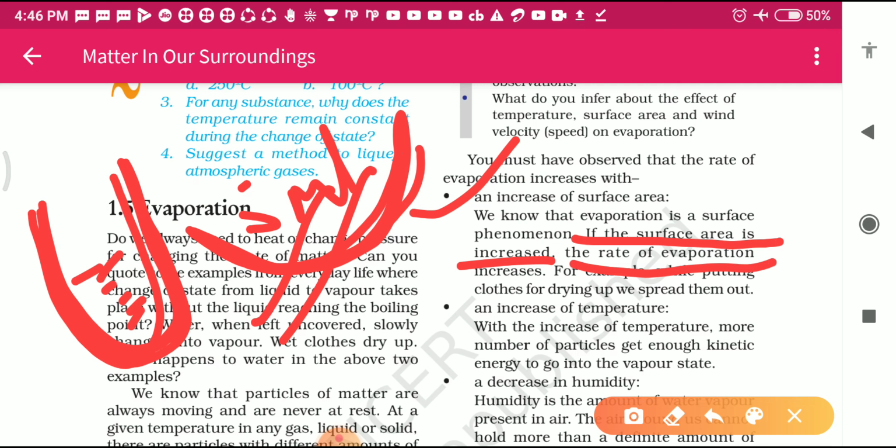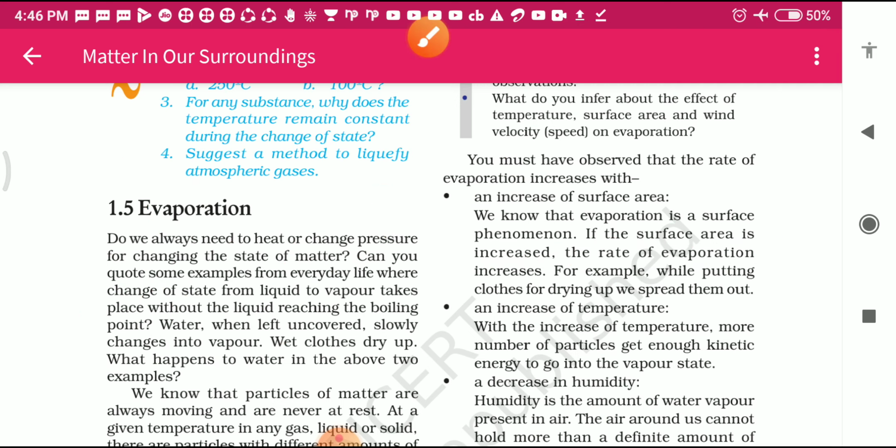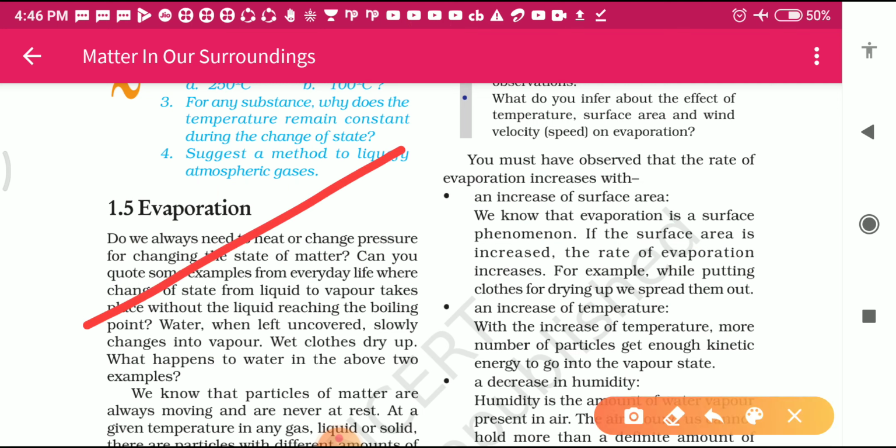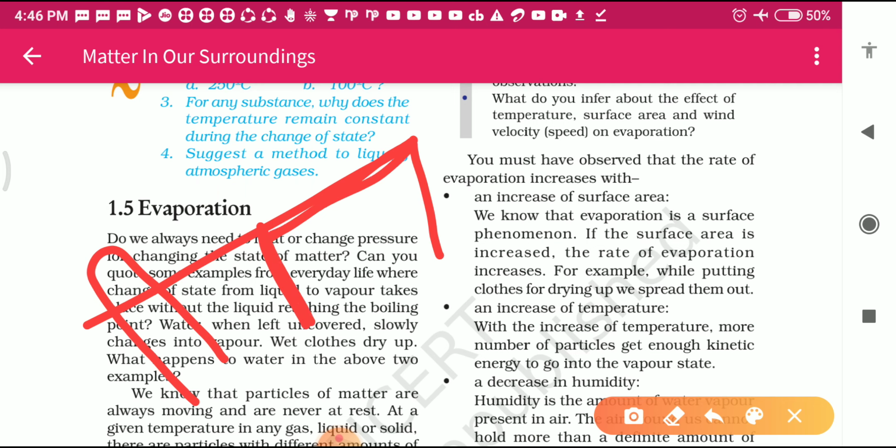Understand? Now another example is given here, drying up of a cloth. Students, this is a rope, and we keep the wet clothes on this rope. If we keep the wet clothes like this, or if we spread the wet clothes like this, which one will dry first? You will see here the surface area of this one is more as compared to this one.